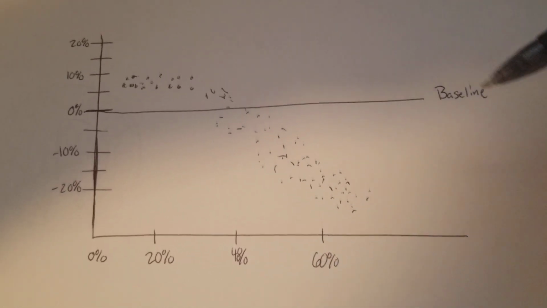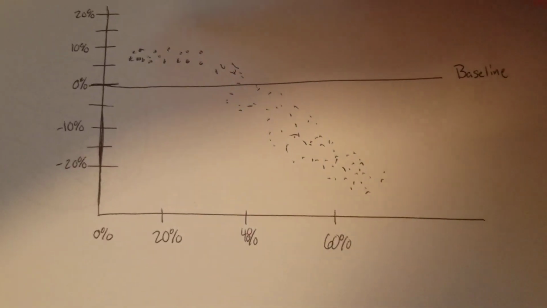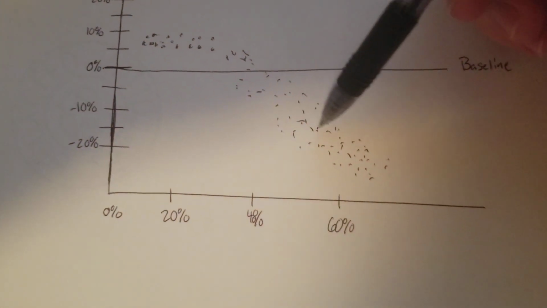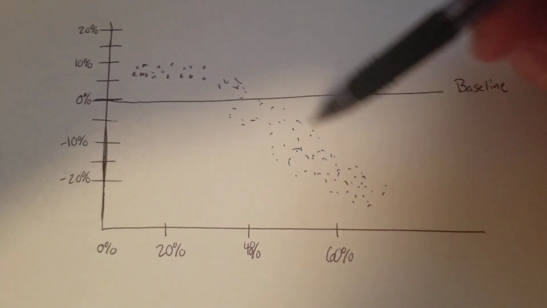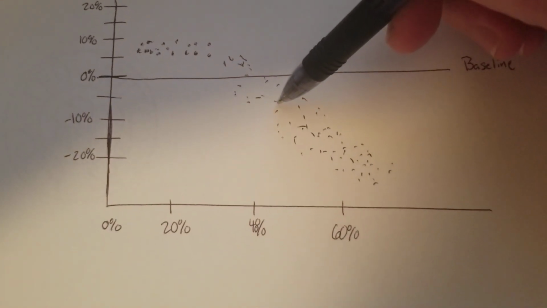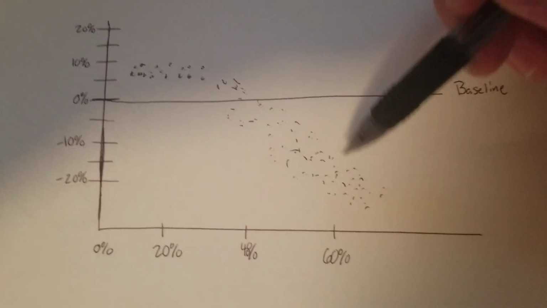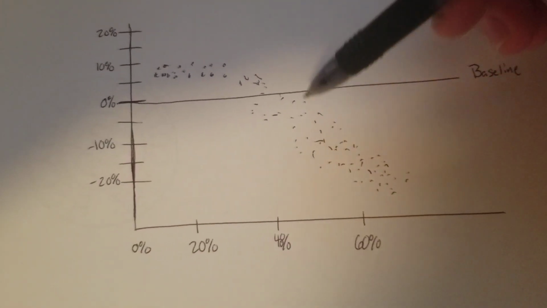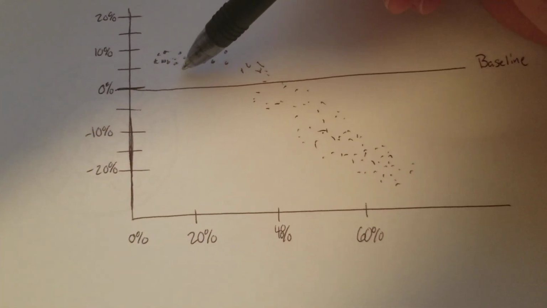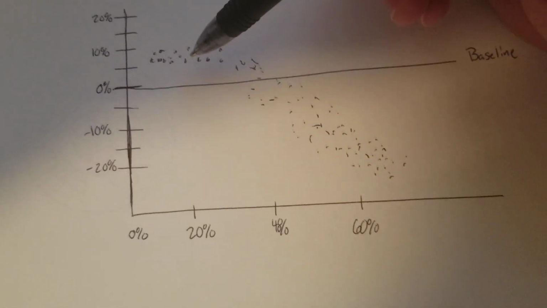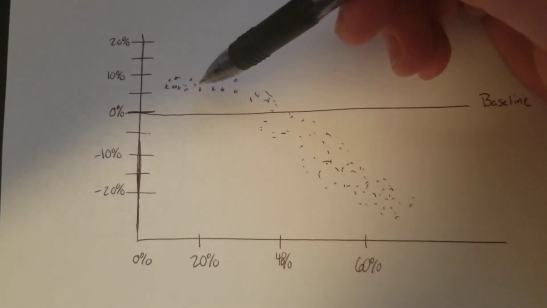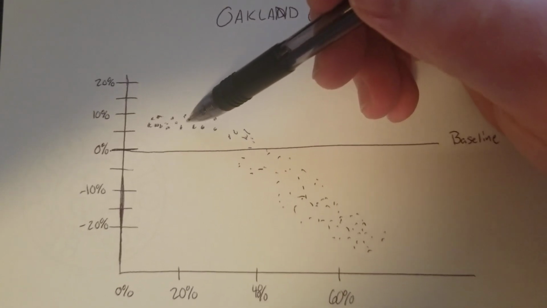So my theory is that as this line here goes down, what we're seeing actually is a smaller and smaller representative sample of general voters in this area. Whereas over here, 20%, that could be a little more representative, which is why Trump is outperforming.